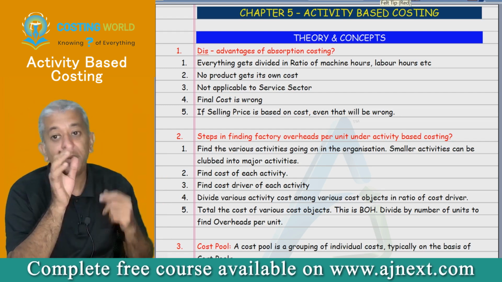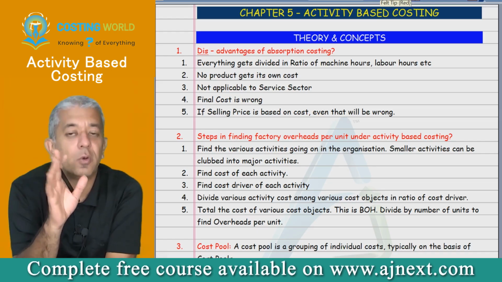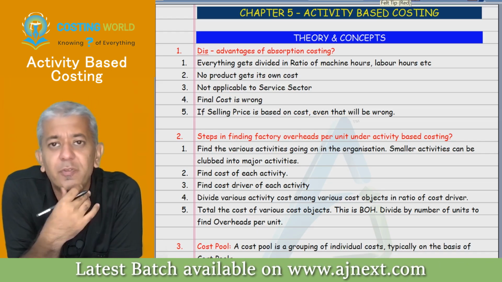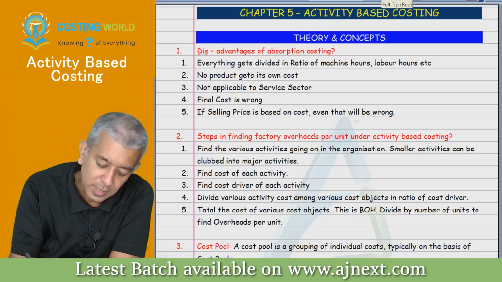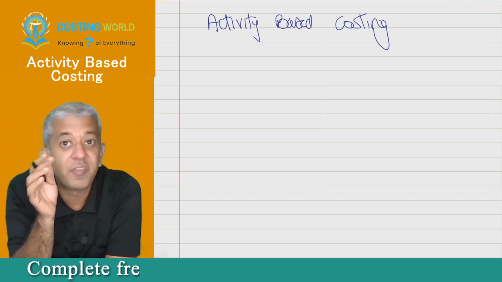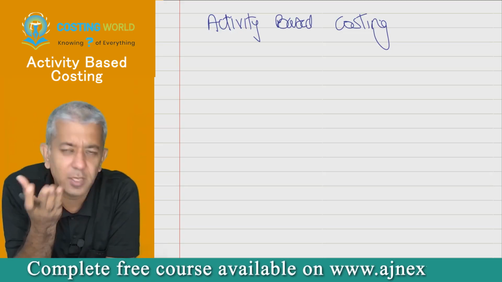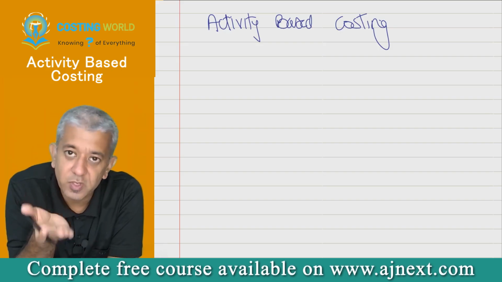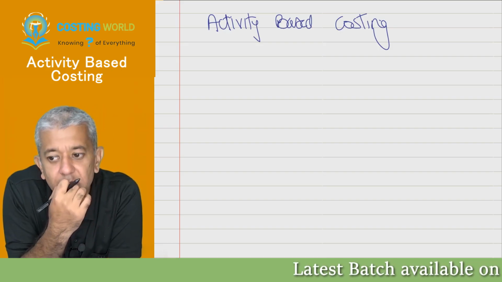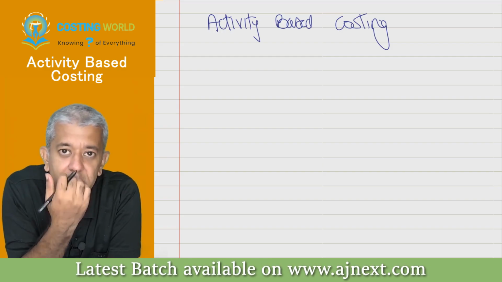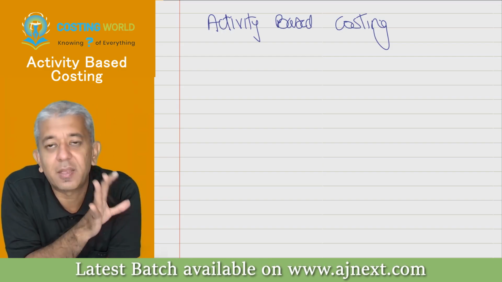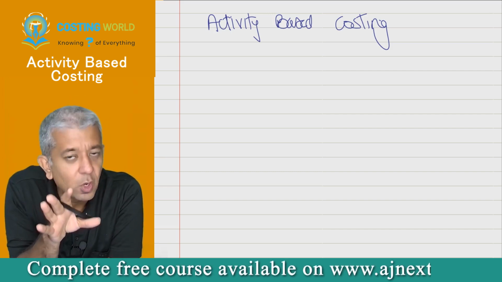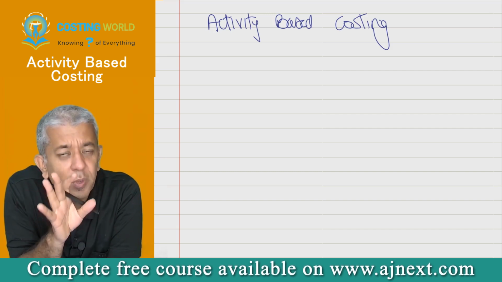Now, what I'm trying to do in this lecture, I'll not be doing any questions, but I'll give you all the base that is required for each and every question. Listen, I'm giving you an example of absorption costing first, something that you all know by now. Then once we solve it using absorption costing, we'll discuss its disadvantages. Then I'll introduce what is activity based costing, and we will conclude with that. Whatever time we have left, I'm going to do activity based costing.